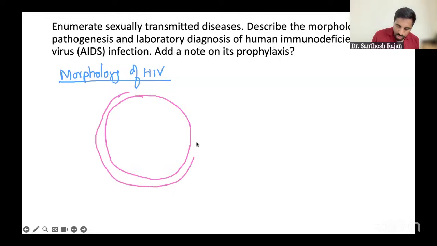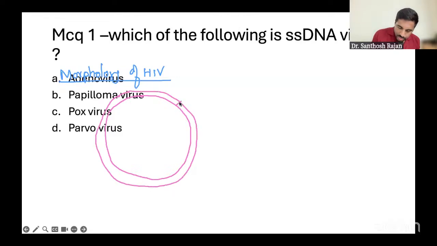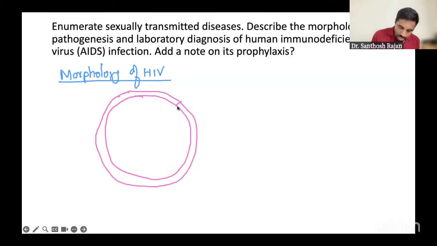And of course, you're going to write the spike-like things. You're going to write everything outside like this. Many you should write. I'm just trying to say, use a special compass or anything to draw, because the influenza virus picture or the HIV virus picture, they will always ask in the exam. So be careful with that.